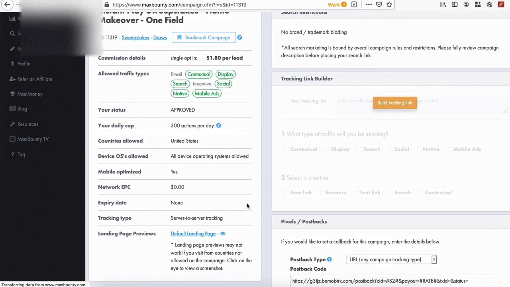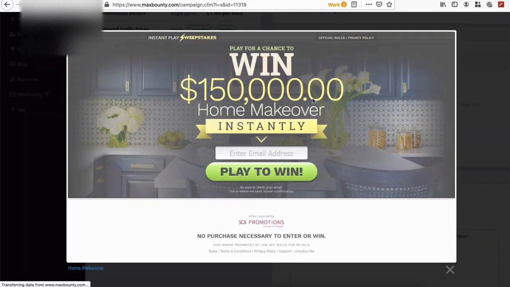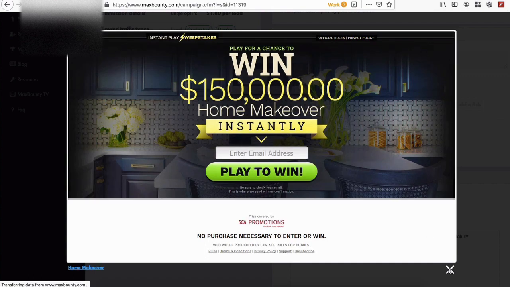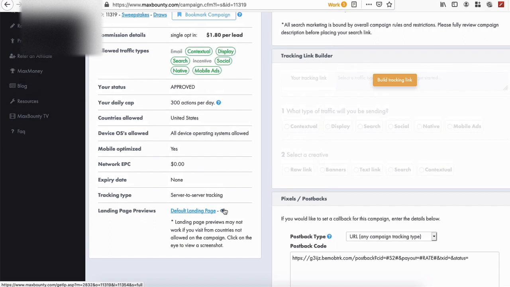$1.80 per lead, and you can look, they have 300 actions per day. You can also look at the landing page. You see this landing page right here. You can click on the default landing page, and if you are in the US, you will be able to see that. Okay, so we can click here.